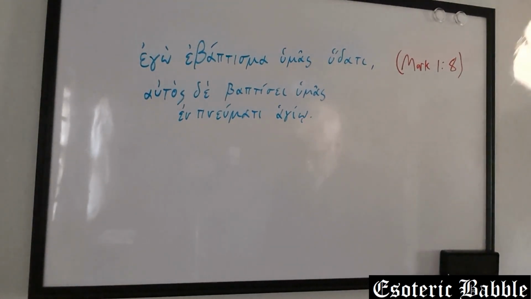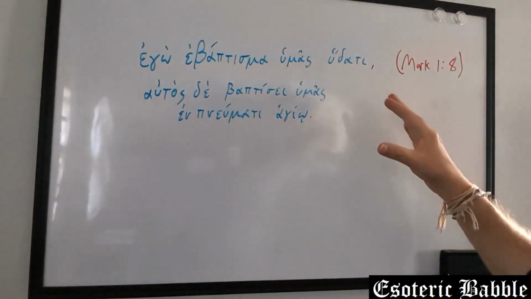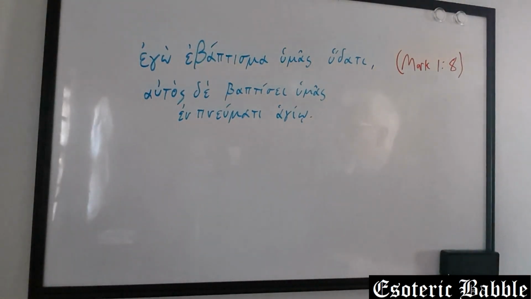Okay, so in this part of the video, we want to broaden our understanding of the cases just a little bit. And we're going to do that by examining this passage from the Gospel of Mark, Mark 1:8. We haven't gone over verbs or anything, but let's go through the passage. It's one I'm sure you know.